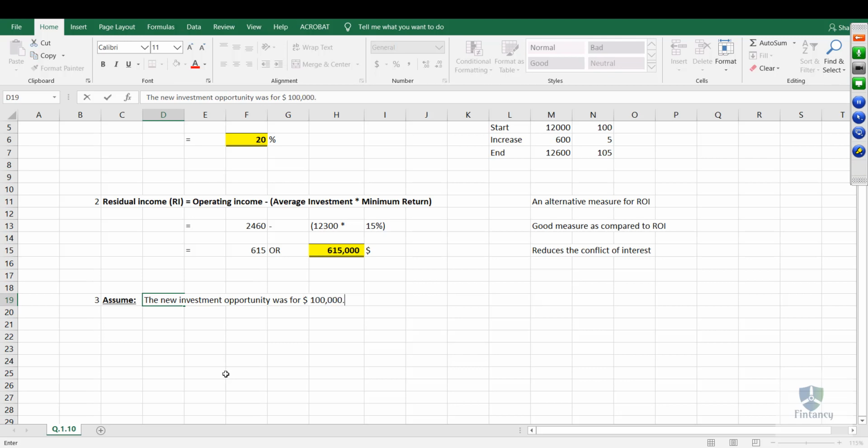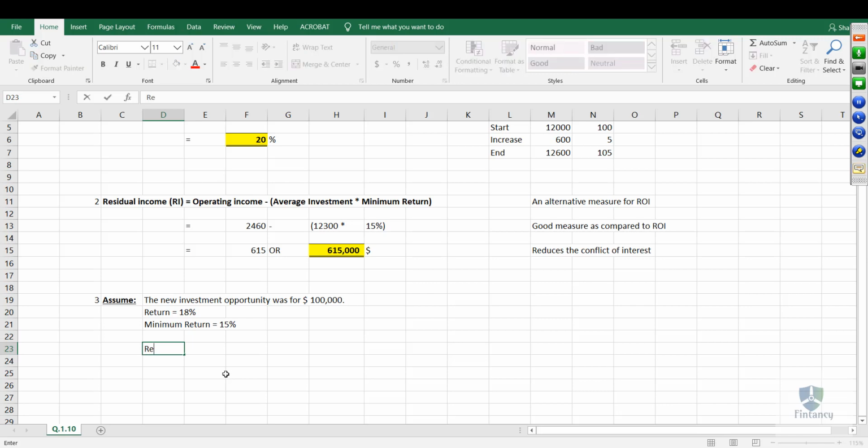This was the investment, assume. Now the return was how much? Remember, the return was 18% for that investment. And what is the minimum return required? 15%, right? If I calculate the residual income based on these figures, what will happen?